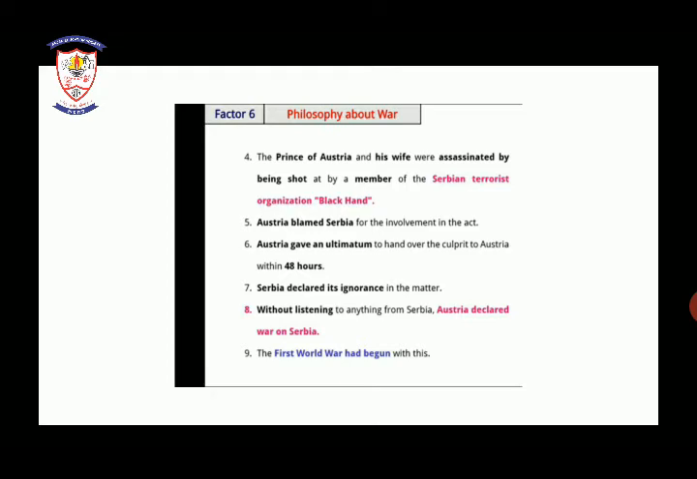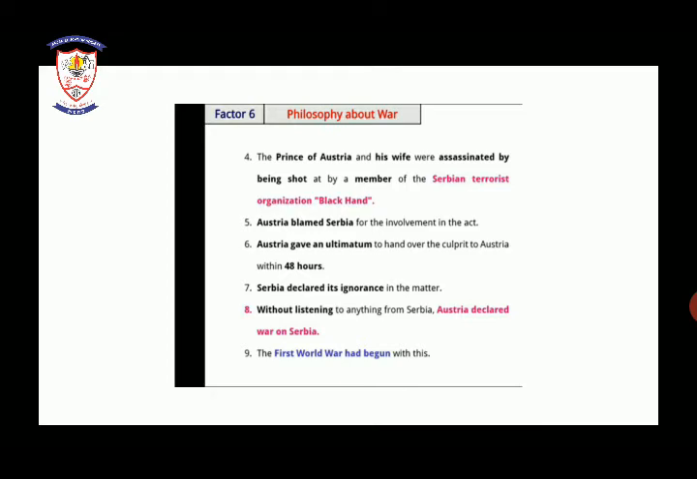So what happened? Austria blamed Serbia for the involvement in this act. So Austria gave an ultimatum to hand over the culprit to Austria within 48 hours. As they both were shot, the Austrian people blamed the Serbians for the involvement in this shooting. So Austria gave the ultimatum that whoever shot them, Serbia will hand over the culprit to Austria within 48 hours.